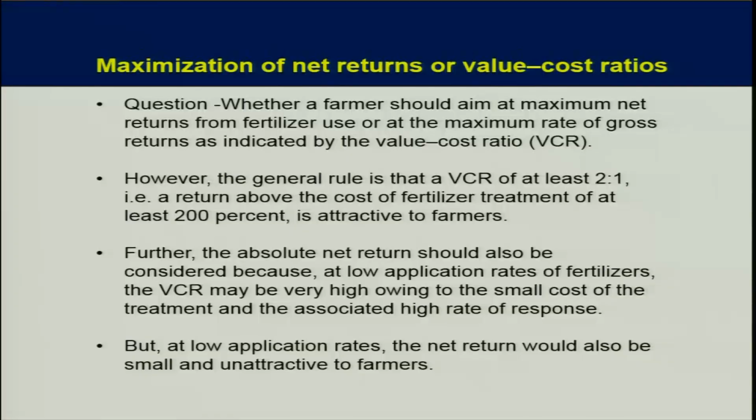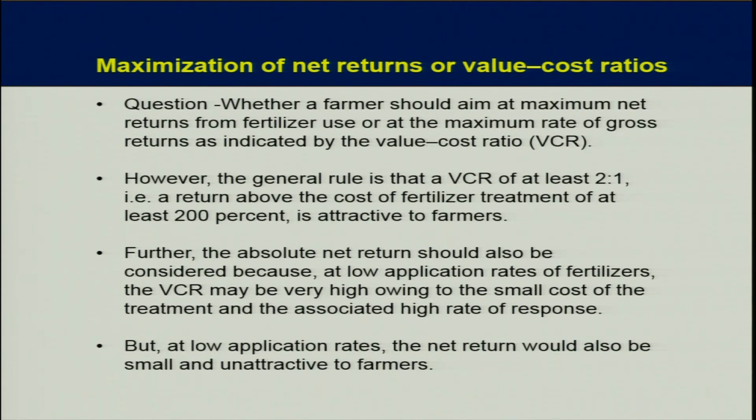So, usually the question comes whether a farmer should aim at maximum net returns from fertilizer use or at the maximum rate of gross return as indicated by the value cost ratio. However, the general rule is that a VCR of at least 2:1, that is a return above the cost of fertilizer treatment of at least 200%, is attractive to farmers.